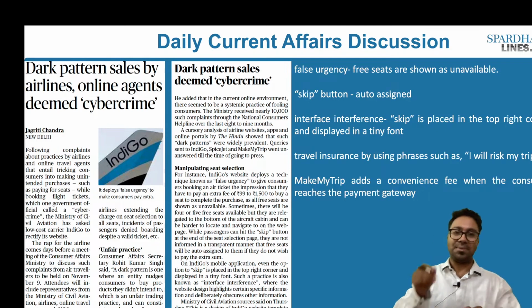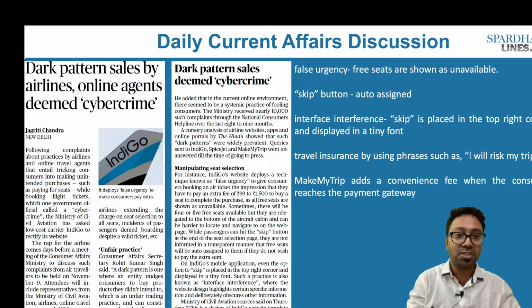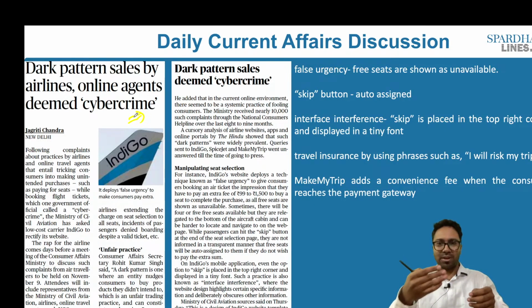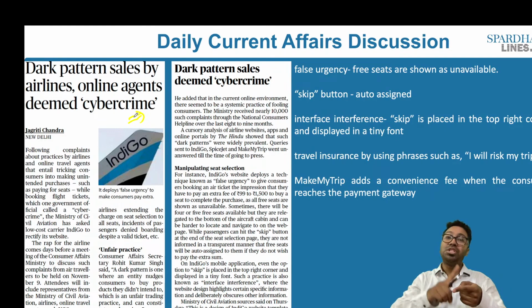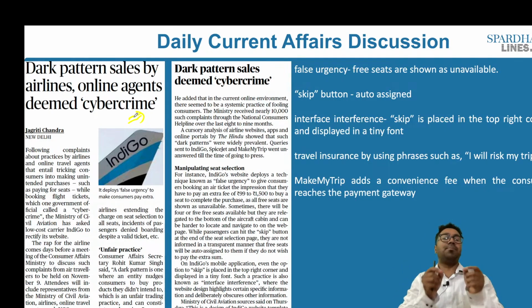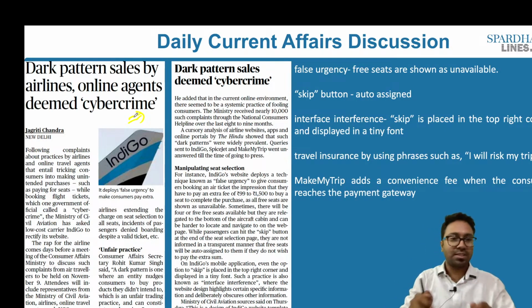Let's look into the first article. Dark pattern sales by airlines, online agents deemed as a cyber crime. This article here is about cyber crime, which has an attachment to what is called a dark pattern. These two issues, the dark pattern as well as the cyber crime issue, can be important from your GS paper 2 governance. It can also be an aspect of your economy as well as your internal security. Let me explain how all these can be correlated, and this can be asked in any of these papers as well. First, we have to understand what is the context.